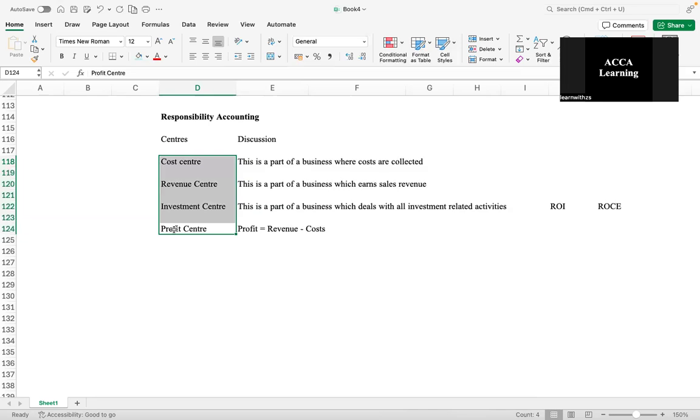Okay. Now, there are some key points to remember. Just hear me out. Only costs, revenue, and capital employed that are actually controlled by the manager should be included when calculating performance measures. Performance can be judged using the metrics ROI and ROCE. There's one more metric that you could use, that is your residual income. This is something which would be required in your further papers, but we would get into this in a separate video again. But for now, you need to remember these three. Okay, these are the financial metrics used to calculate any kind of workings and calculations that fall under investment center. Responsibility accounting helps to identify areas of the business that need any kind of improvement and holds the management accountable for their performance.